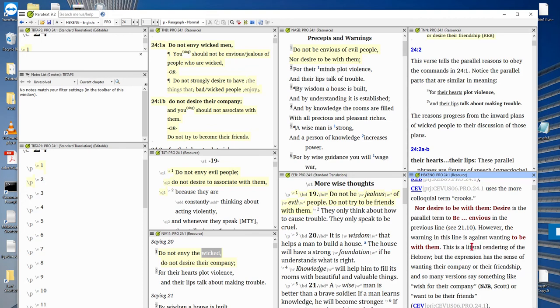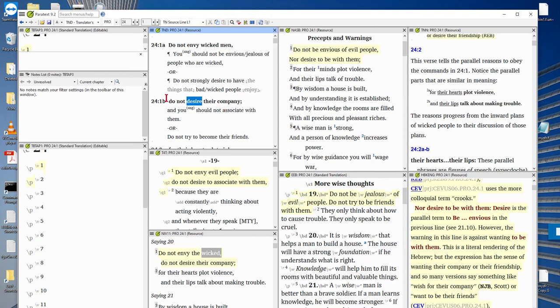Okay, so it says in the handbook, and as implied here, the NIV or NRSV, I'm not sure, do not desire their company. And that kind of means to be with them, as in the NASB. And that's what the handbook says. To be with them is the literal text. So what I've decided to do here, and I want to keep the idea of desire, which shows up, I'm